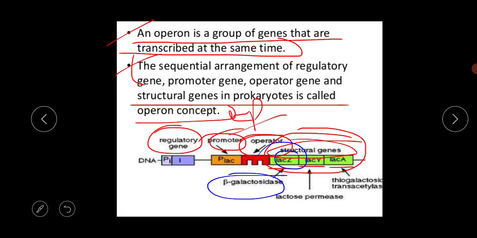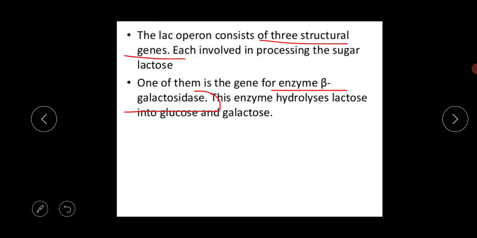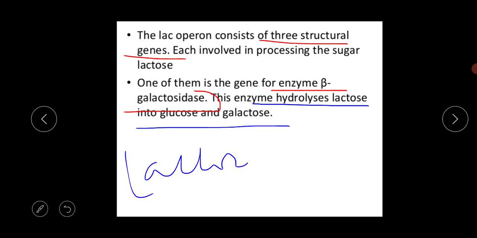The LAC-Z gene produces the beta galactosidase enzyme, and this enzyme hydrolyzes lactose into glucose and galactose. So lactose is transformed into glucose and galactose.